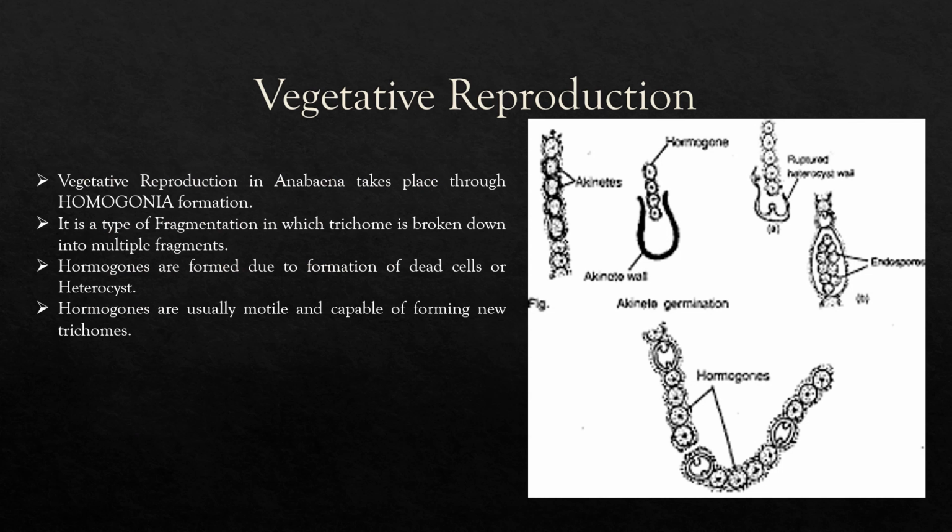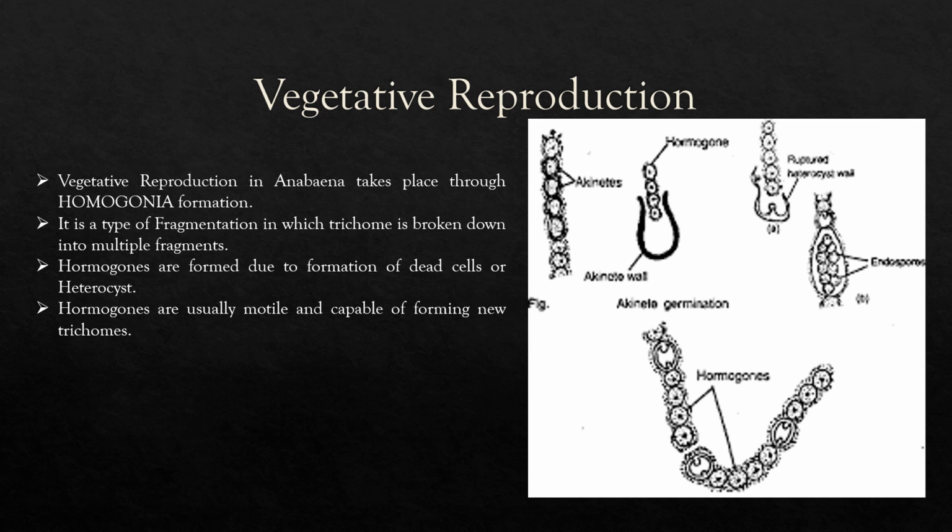Here we have vegetative reproduction. Vegetative reproduction means reproduction by the cells of Anabaena. There is no sexual reproduction, or sexual cells produced, in this way. So here is just vegetative reproduction. Vegetative cells reproduce and form more filaments and produce new trichomes or new filaments, and the new generations or offspring are produced.